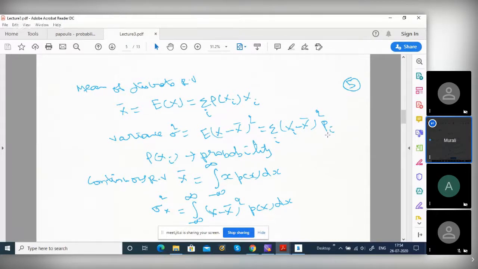You are weighing by the probability: subtract the mean, square it, weigh by the probability. This is the average value of the squared difference from the mean. Is it clear?